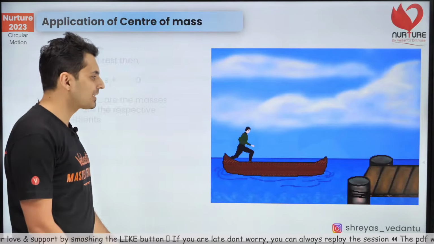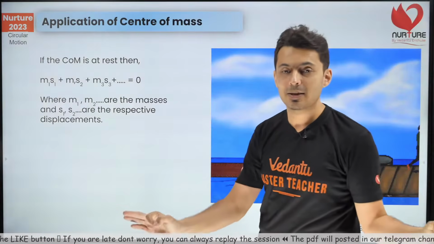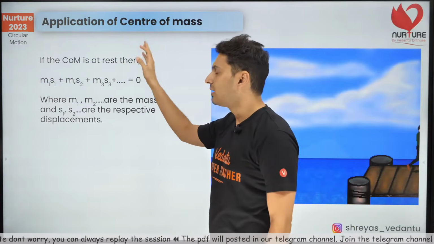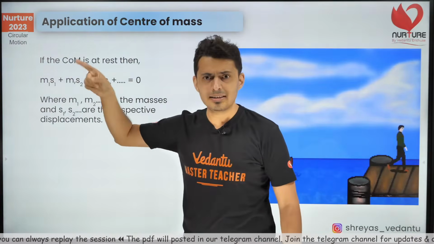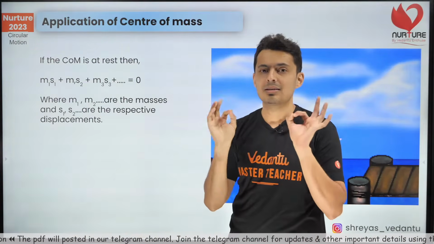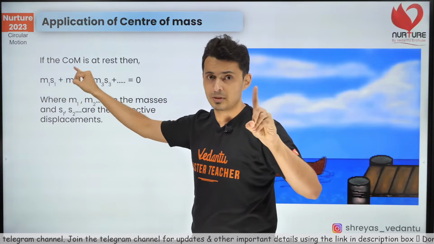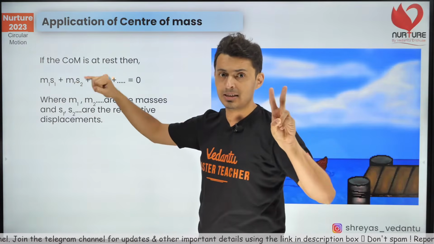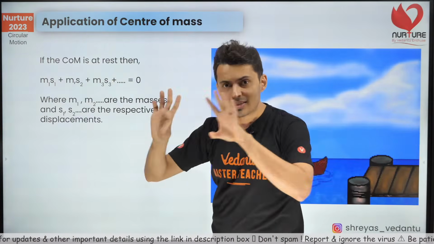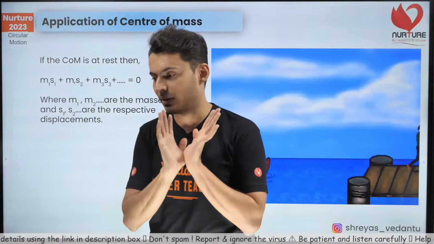So the logic for solving these kind of questions is this. Whenever center of mass is at rest, use Shreyas sir's equation. And what is Shreyas sir's equation? m1 s1 plus m2 s2 plus m3 s3, whatever number of masses are there, add their products of mass and displacement, the total sum should be 0. As simple as that. So m1 is the mass of the first object, s1 is the displacement of the first object, m2 mass of the second, displacement of the second, m3 mass of the third, s3 displacement of the third. Sum them up, the sum of the products will be 0. Keep this in mind.